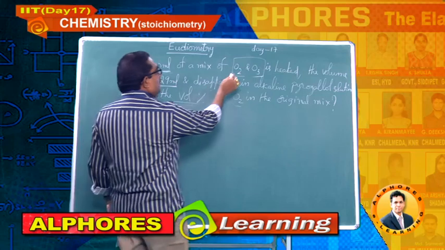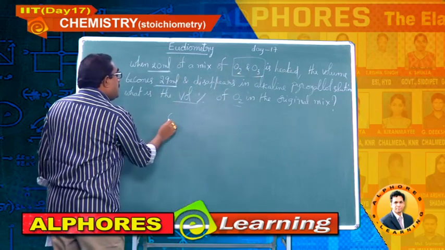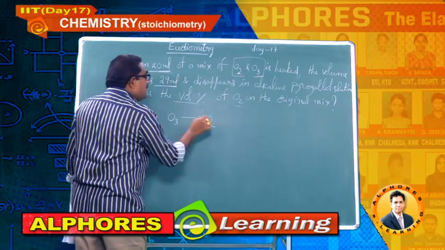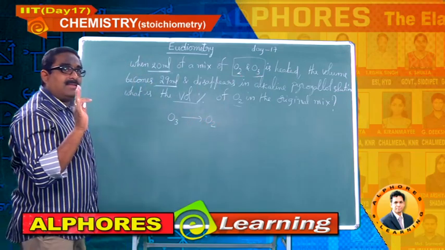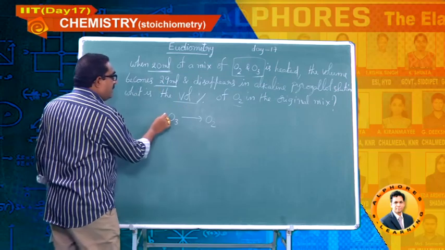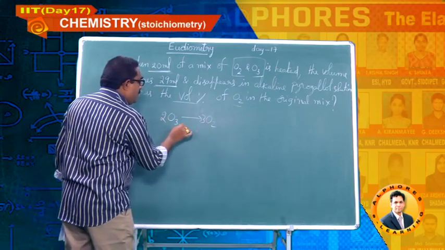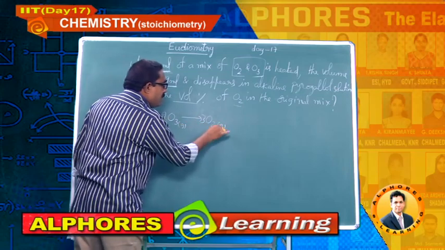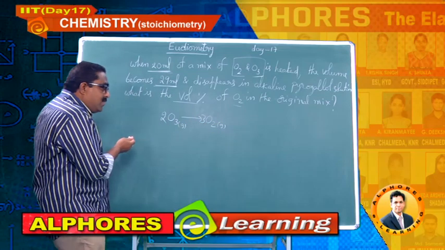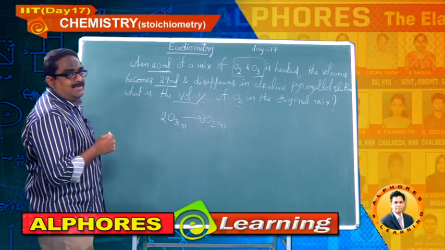So, let me discuss first of all what exactly will take place while heating this mixture. This mixture contains oxygen and ozone. Ozone is less stable, so it readily decomposes to oxygen. So this reaction will take place. Now write down the balanced reaction: 2O3 gives 3O2, both are gases, no problem. Out of 20 ml, how much is ozone and how much is oxygen? That's what we have to find out.